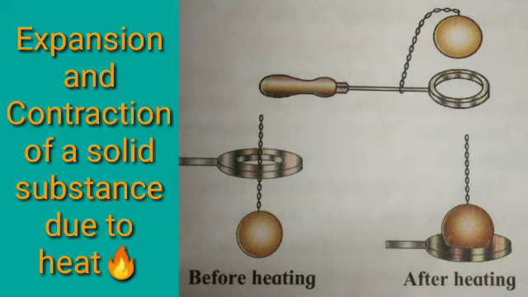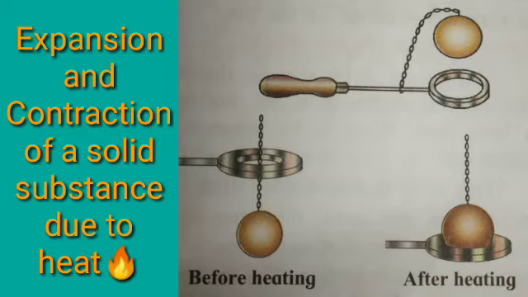Expansion and contraction of a solid substance due to heat. We can conduct a simple activity for this, and the apparatus required are a metal ring, a metal ball, a burner, etc. So take a metal ring and metal ball of such size that the ball just passes through the ring. Heat the ball and check whether it passes through the ring.